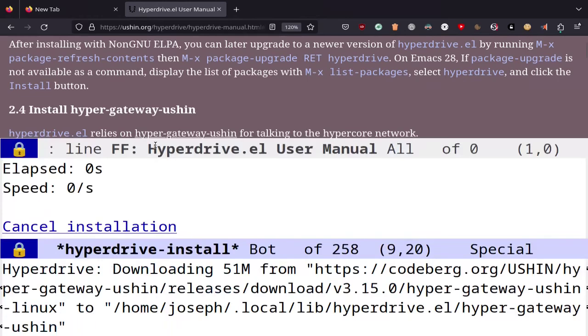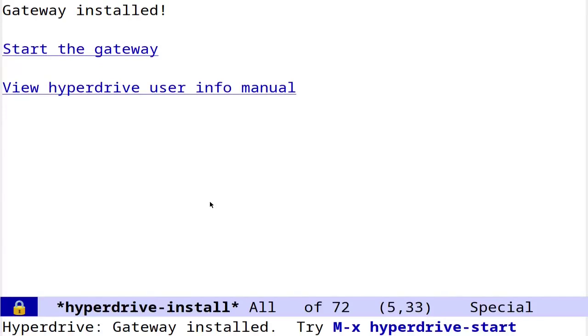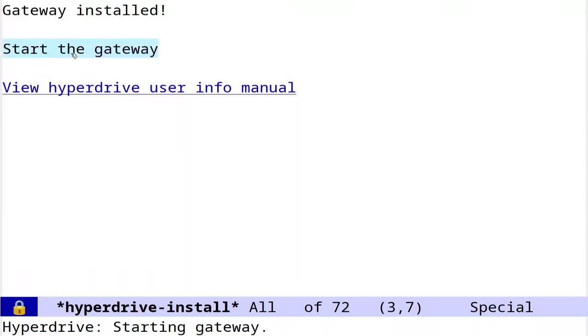I'll press Y, and I will skip most of the download process. The download is wrapping up. Now, it's prompting me to start the gateway. I can either run M-x hyperdrive-start, or I can press this button. And after a few moments, we'll see that the gateway will start. It's ready. You can also click this button, View Hyperdrive User Info Manual, to view the same manual that we were viewing in the browser.